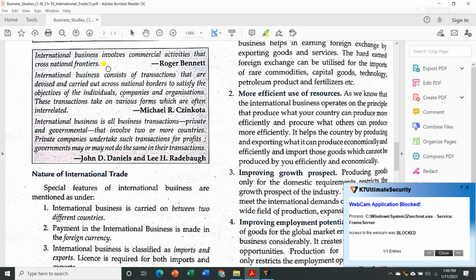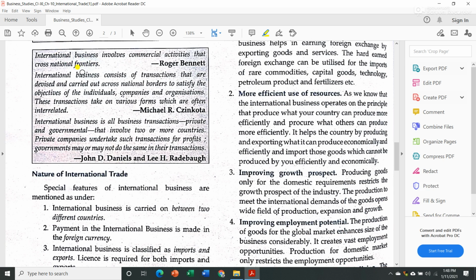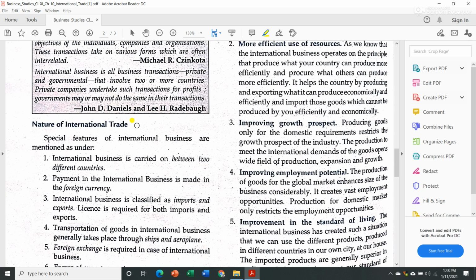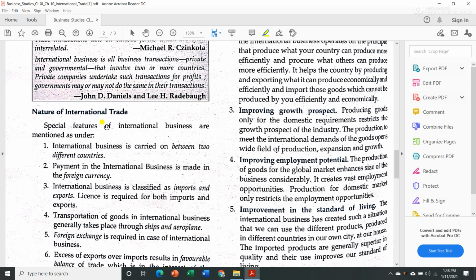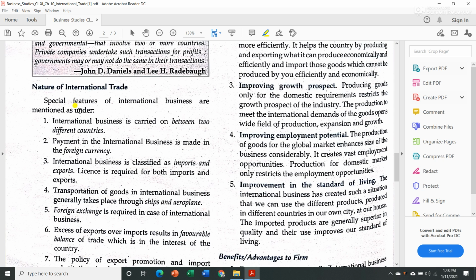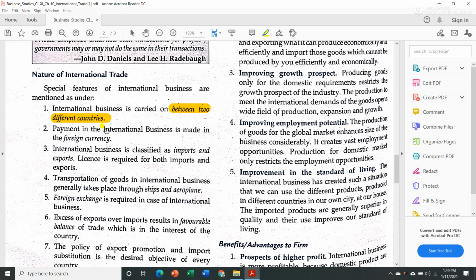Now there are some definitions of international business given by different personalities. You can read it. Now let us see what is the nature of international trade. First, it is carried on between two different countries. If the trade is not between two different countries, if it is within one country, then it is internal trade. But international business has to be between two countries.